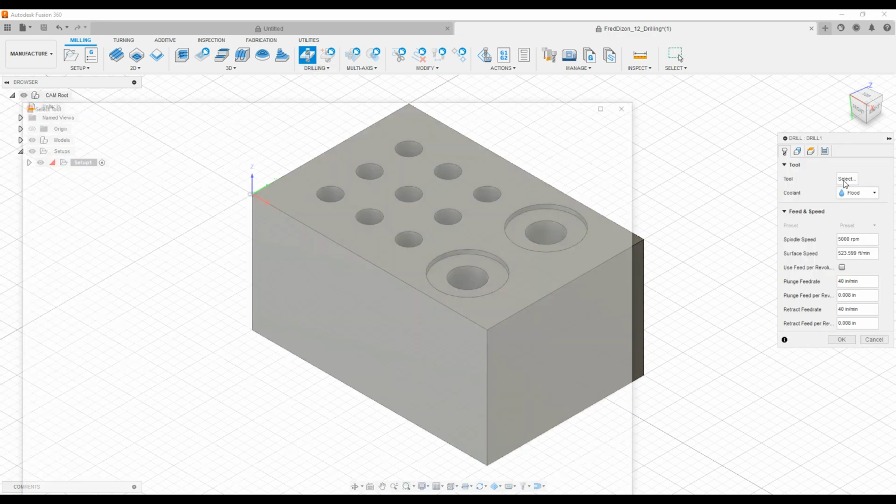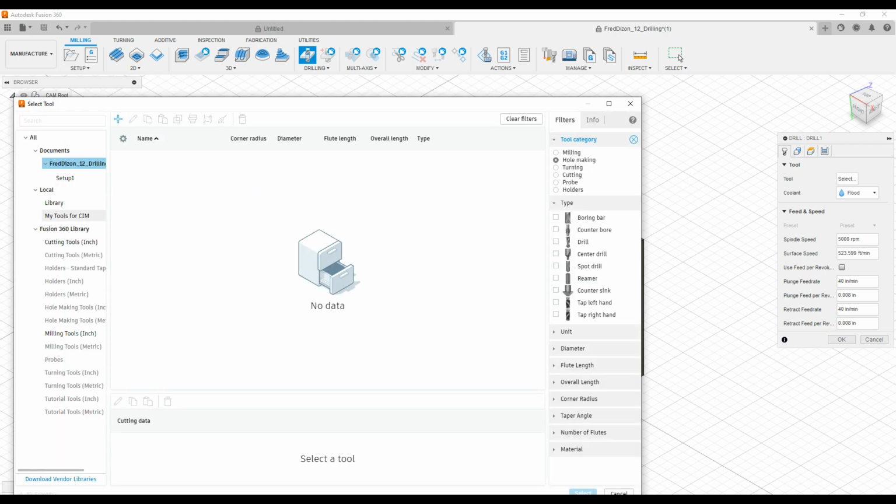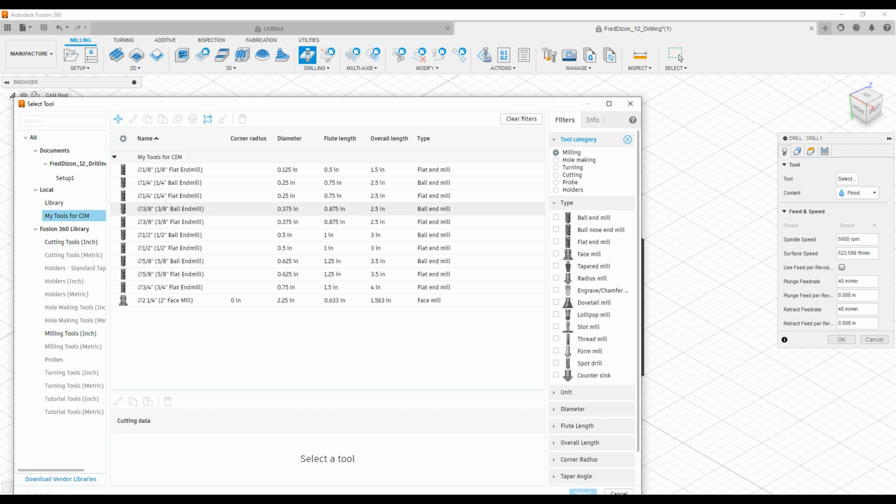And I'm going to select a tool. Go to my tools for sim, but it's empty. The reason why is this is only looking for hole making tools. Let's go to milling. So technically this is not the correct way to do it. You need to have a tool just for making holes.